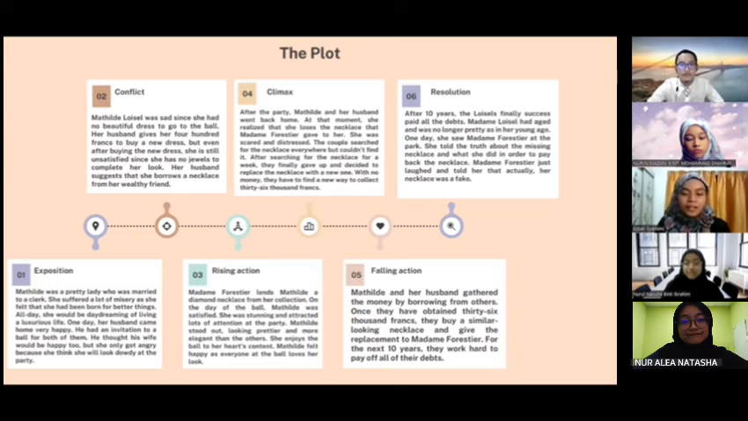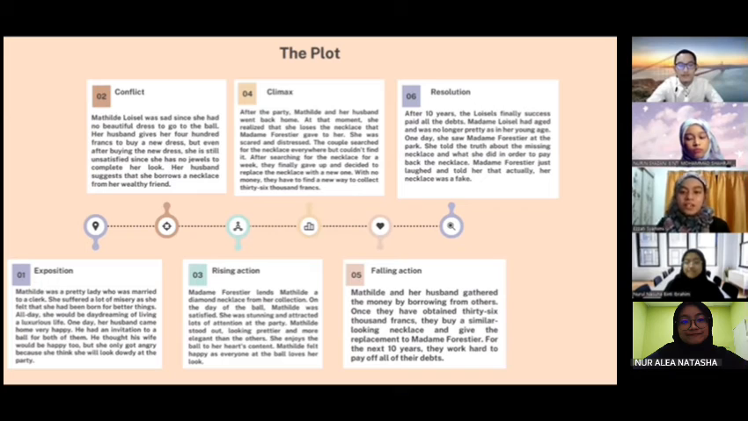So the last part of the plot in the story is resolution. Resolution is the end of the story. So the Loisels finally succeeded in paying all the debts after working hard for 10 years. Madame Loisel had aged and was no longer as pretty as in her younger age.